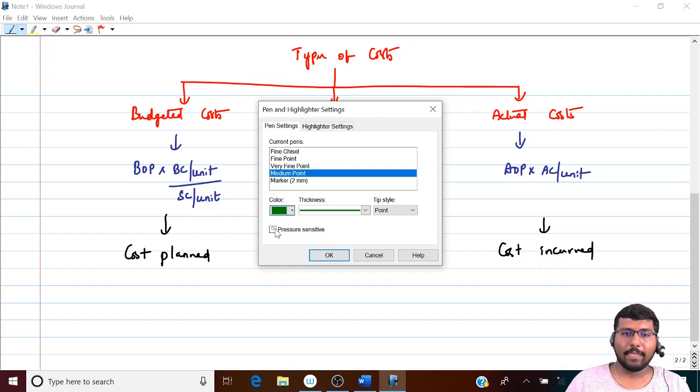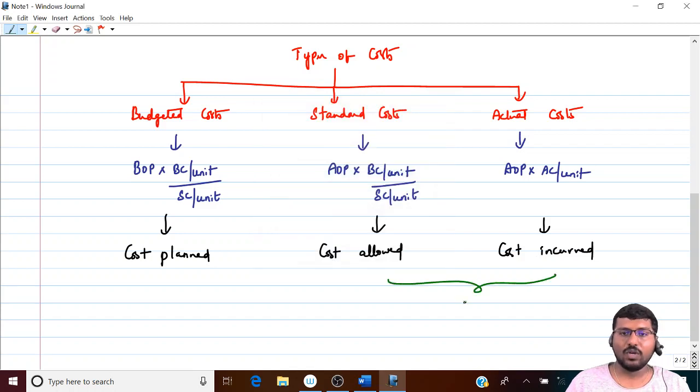Okay. All your cost variances are the difference between standard cost and actual cost. It has got nothing to do with your budgeted cost. Please try to get clarity here. Many times students get confused here only. Your cost variances are the difference between what and what? Standard cost and actual cost. It has got nothing to do with your budgeted cost.